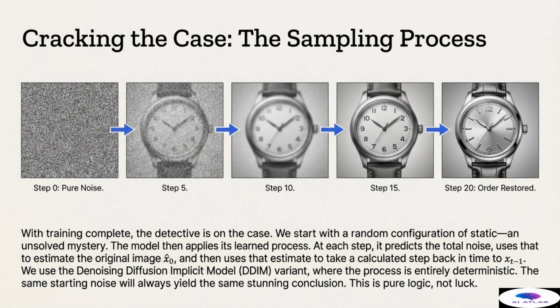We specifically use a variant called the Denoising Diffusion Implicit Model, or DDIM, which makes the sampling process entirely deterministic. The sequence shown demonstrates this progression. From pure noise, we move to step 5, then step 10, gaining clarity and structure, until we reach step 20, where order is restored. The crucial aspect of DDIM is determinism. Unlike probabilistic models, the same starting noise will always yield the exact same stunning, high-fidelity conclusion. This is pure logic at work, not luck, enabling reproducible and high-quality generation.